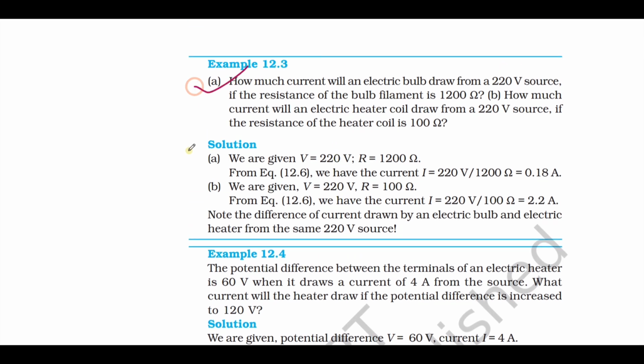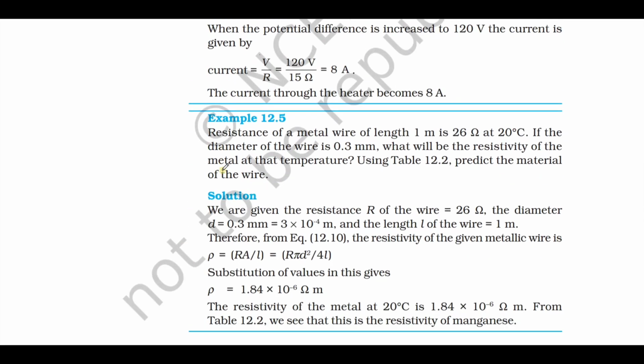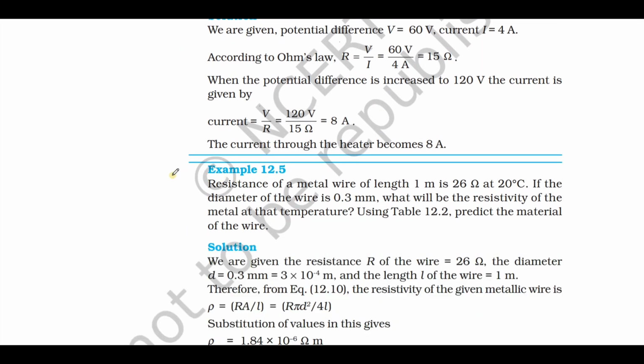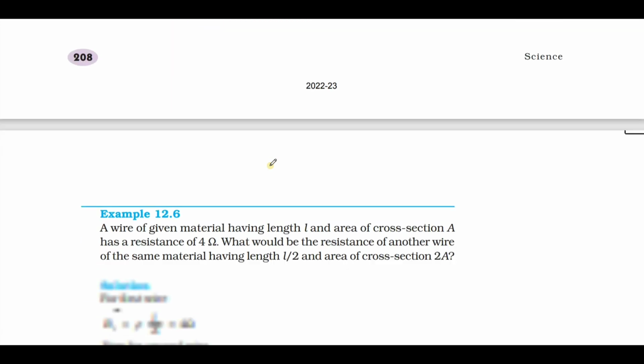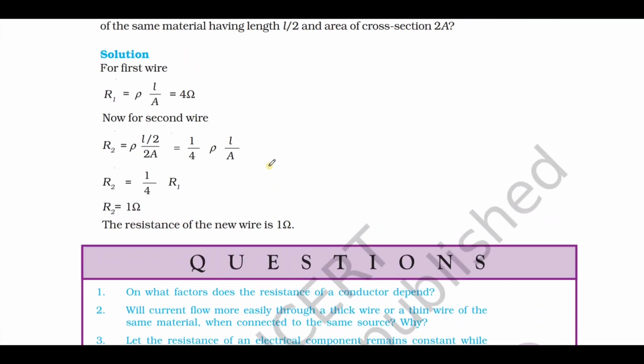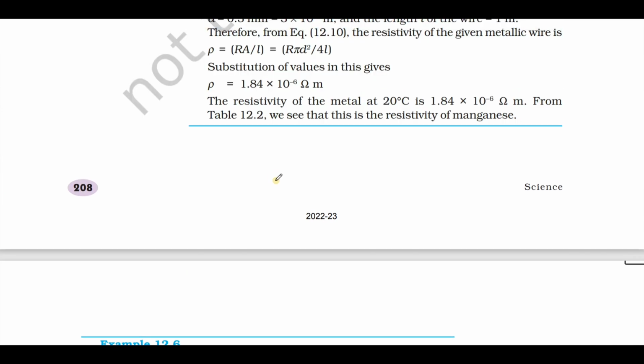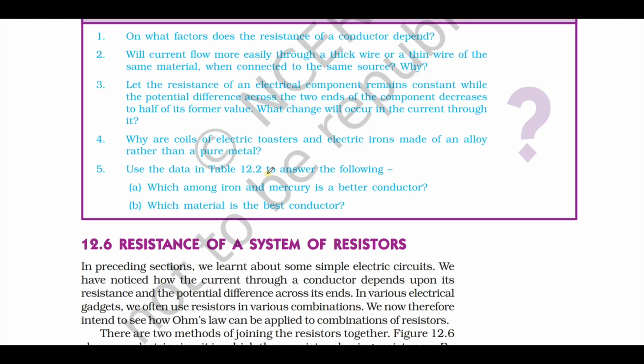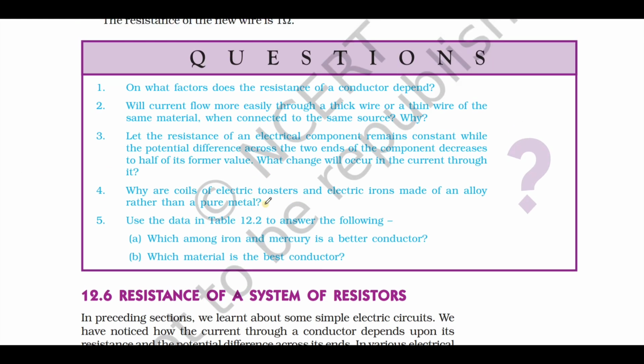So solve all the questions, solve all the numericals from the examples. We can expect the numericals from the examples only, based on resistivity and based on Ohm's law. So you have a question here. Why are coils of electric toasters and electric iron made up of alloy rather than pure metal? Because they do not oxidize easily, and also they have higher resistivity. That's why they are used.